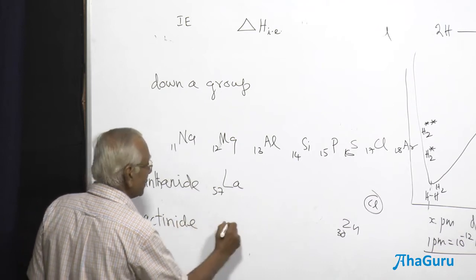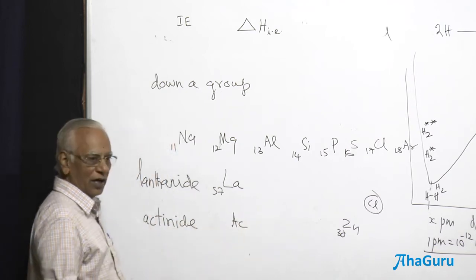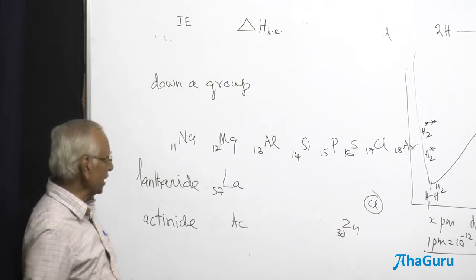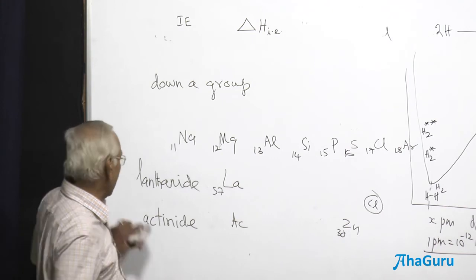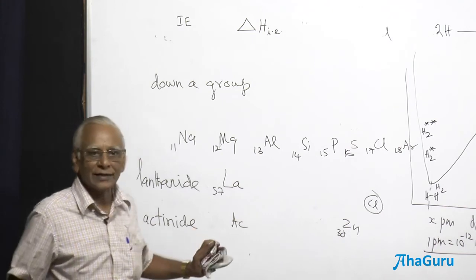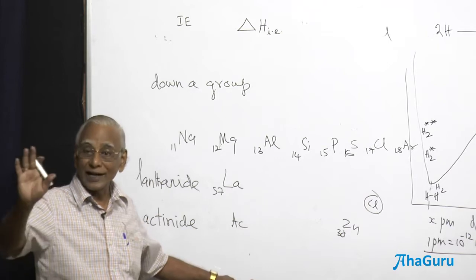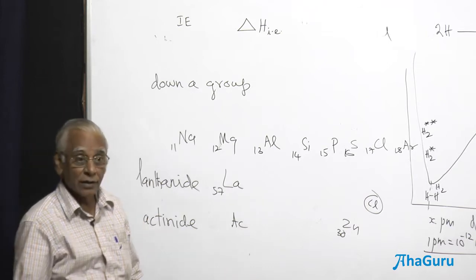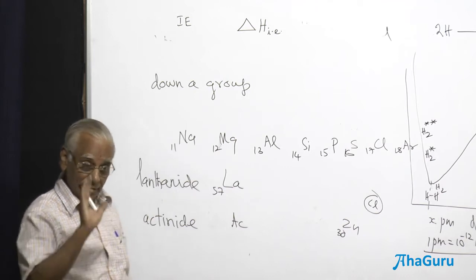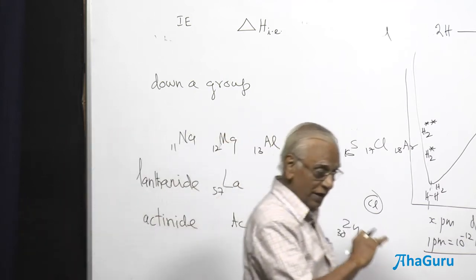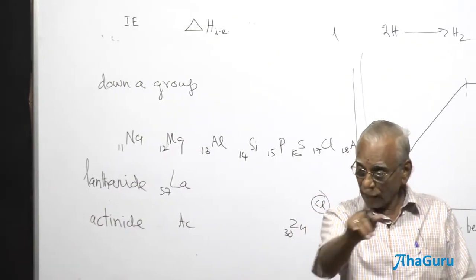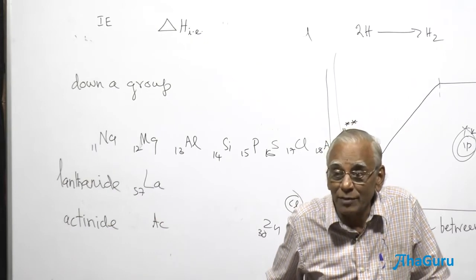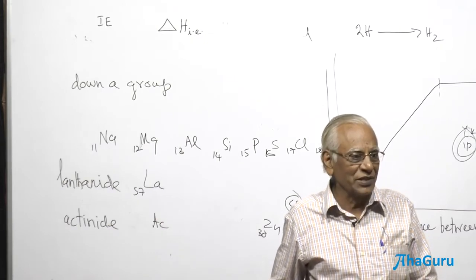Actinoids, or actinides, are also the elements which follow actinium. They are called actinoids and the lanthanoids. They all belong to F block elements. Which group of the periodic table? Third group only. Normally speaking, that is a flaw in the periodic table. Every group should have only one element. There are 14 elements compressed together because all of them have similar properties.